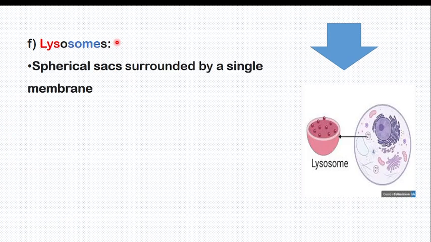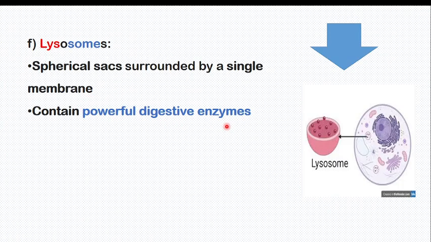Yes. Means lysosome, there is no need to go into detail. Inside there is a vesicle containing the enzymes. So lysosome is not double membrane, it is single membrane. It is a spherical sac surrounded by a single membrane, not a double membrane like mitochondria and chloroplast. Even the nucleus is enveloped with two membranes. But the lysosome here is single membrane. They contain powerful digestive enzymes. Keep this, please. This is the function of the lysosome, and there is no other part in the cell which contains powerful digestive enzymes.